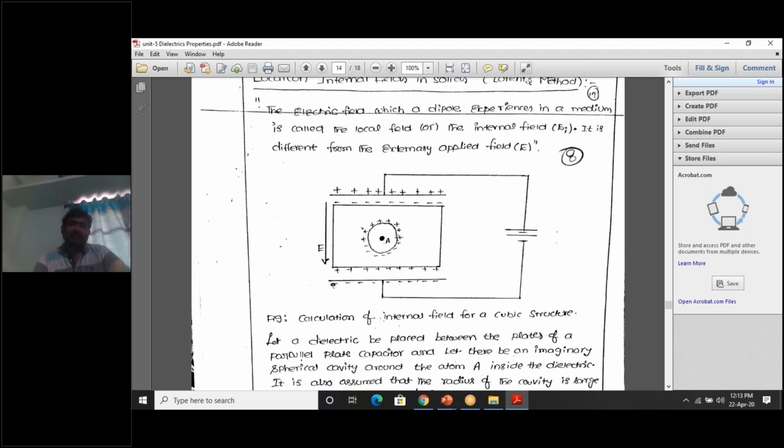So, is it clear or not? Once again, if it is clear, then we will simply go to the derivation. There are three sets of charges here. One set is the positive and negative charges on the capacitor plates due to a battery. Another is the charges on the slab of the dielectric: the negative charges on the upper surface of the dielectric slab, and the positive charges on the lower face of the dielectric slab.